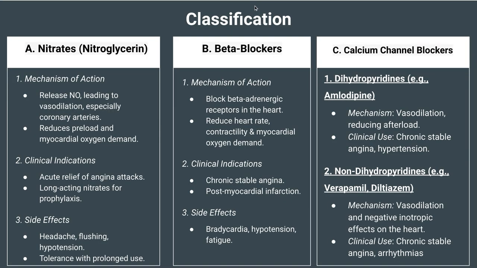So this is basically what is important for you. I have given all the points side by side so that you can have contrasting data, a contrasting idea. But let's understand one by one. First we'll start with the nitrates, or let's say nitroglycerin. What will nitroglycerin do? Nitroglycerin is going to release nitric oxide. Those people who attended the previous general pharmacology lecture, do you remember we discussed the mechanism of action of nitric oxide? Do you remember or not?